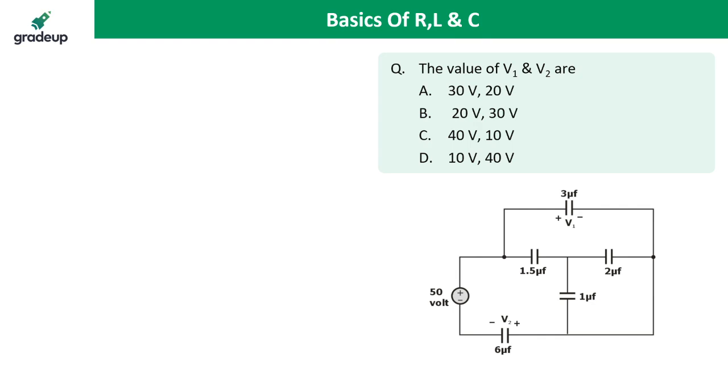Jain is saying we have to use star delta. No. Without delta star it is possible.